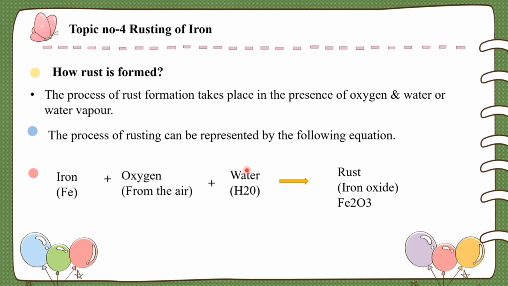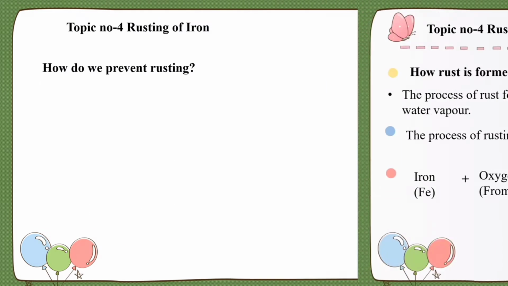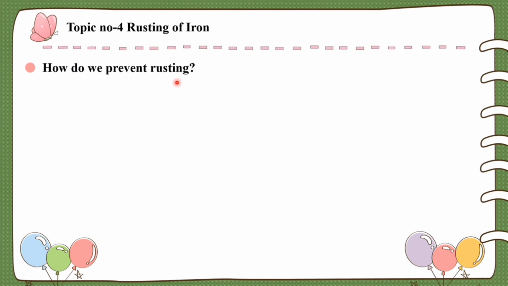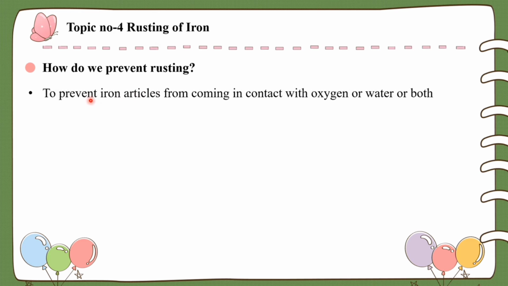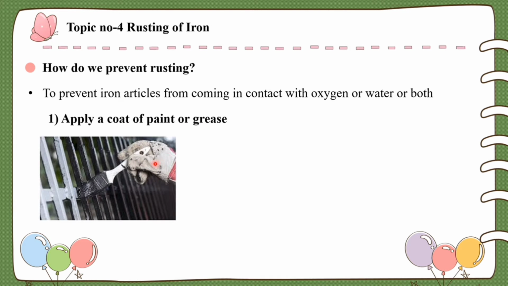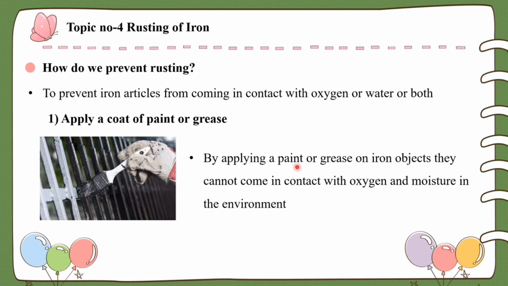Now we will see how we can prevent rusting. There are two methods by which we can prevent rusting of iron articles or objects, by keeping them from coming in contact with oxygen or water or both. The first method is applying paint or grease. What happens when we apply paint or grease? By applying paint or grease on iron objects, they cannot come in contact with oxygen and moisture in the environment. So by applying paint, we can prevent rusting of iron.